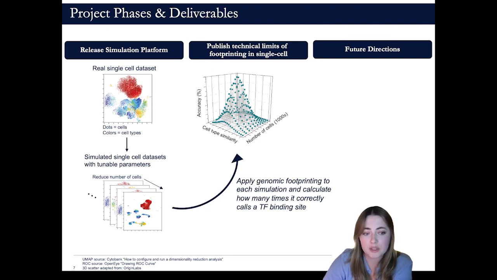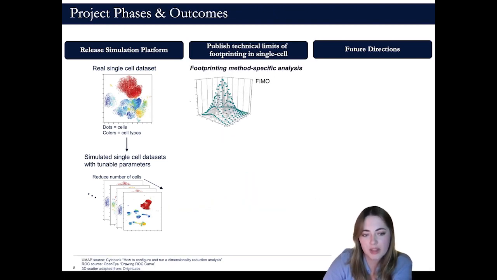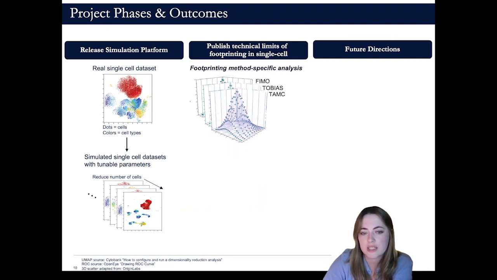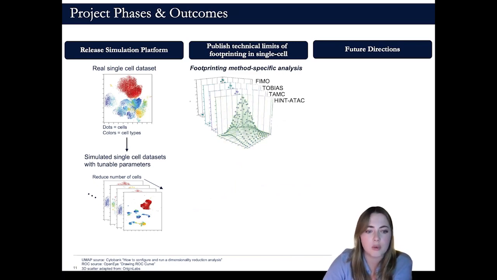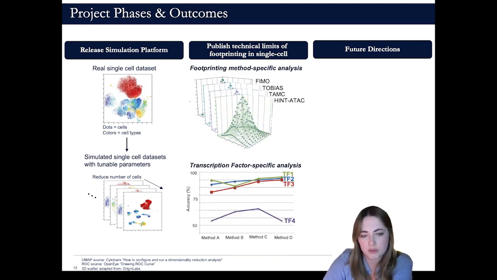I quickly want to add that we're doing this both in a method-specific way, meaning there will actually be multiple distributions, and a transcription factor-specific way. So we'll be able to tell if certain transcription factors, here like the one in purple, have low accuracy overall.